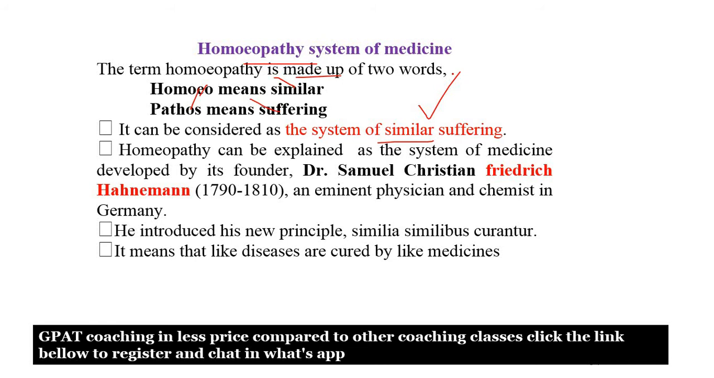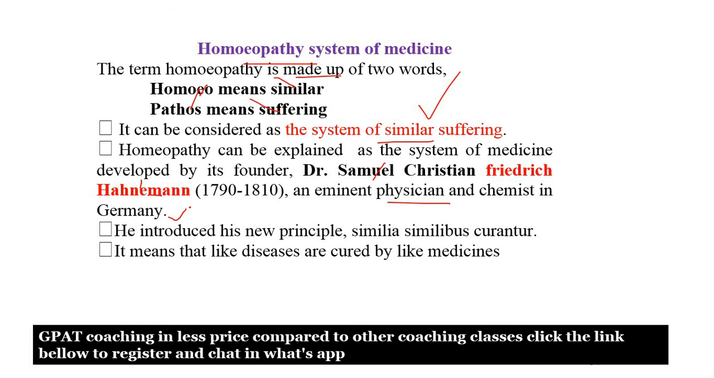And this homeopathy is a system of medicine which was developed by Samuel Hahnemann. So simple, just remember Hahnemann. No need to remember Samuel Christian Friedrich Hahnemann. Just remember this homeopathy system was developed by a German person. The name is Samuel Hahnemann. Very easy. He was a physician and chemist working in Germany.